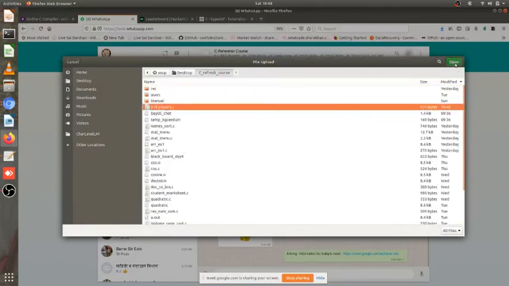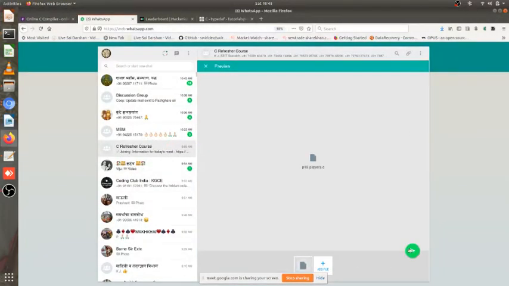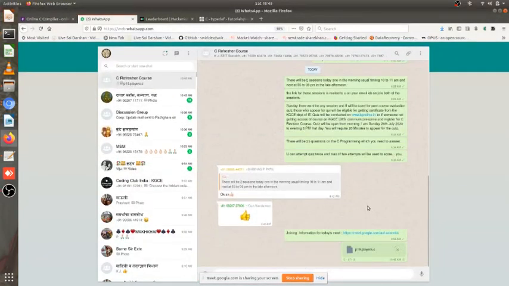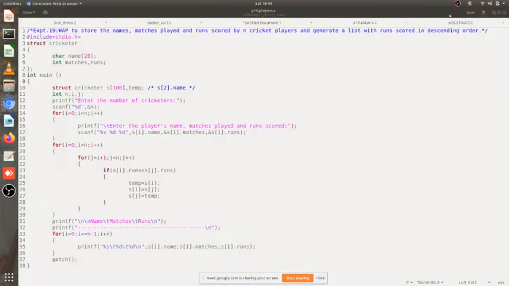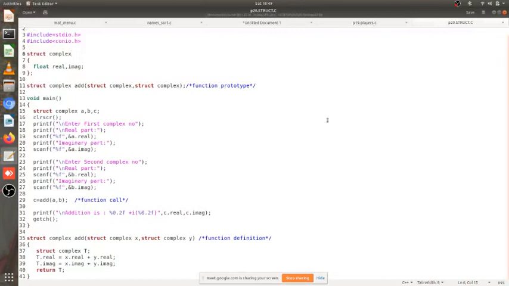So you get the code now. Maybe somehow try and access the code. It will take a moment for the code to appear in your window from mine. Yeah, so it has gone from my side. So try and execute this code. Simultaneously we will also discuss the 20th program.